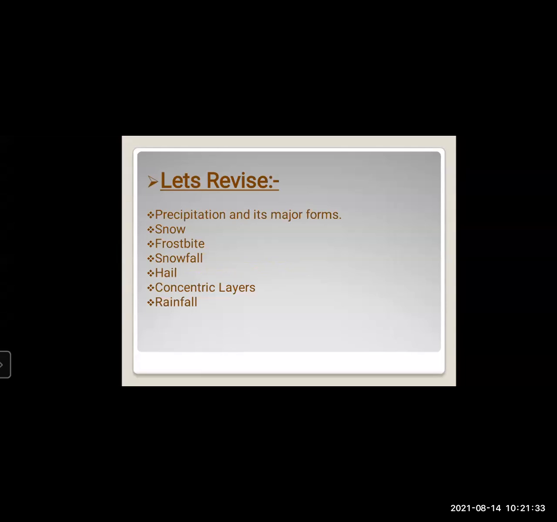Then we have studied about concentric layers, the new concept of hailstones. Concentric layers are formed while the hail grows in size.